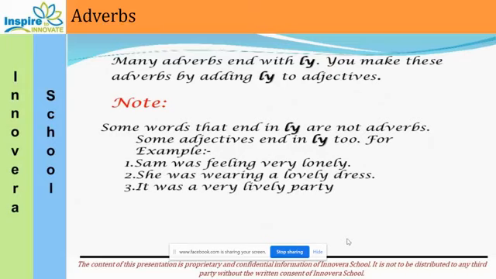Many adverbs end with ly. You make these adverbs by adding ly to the adjective. As you can see in the previous slide, the moment we add ly to the word, it changes into an adverb. Adjective converted into adverb. But here I am going to give you one example. Just listen to the sentence I am telling you, how adverbs matter, why they are important in a sentence. The moment I tell you, you will understand.